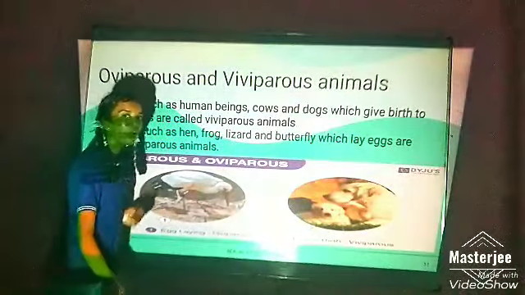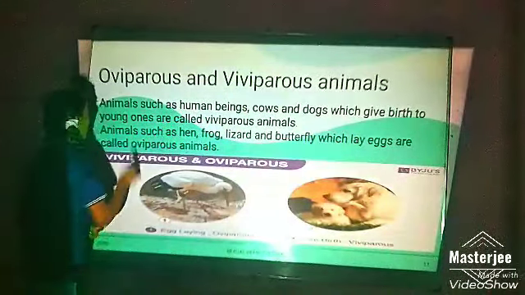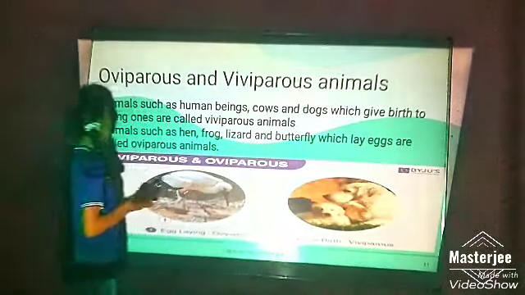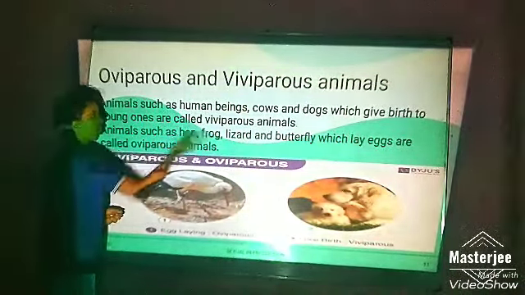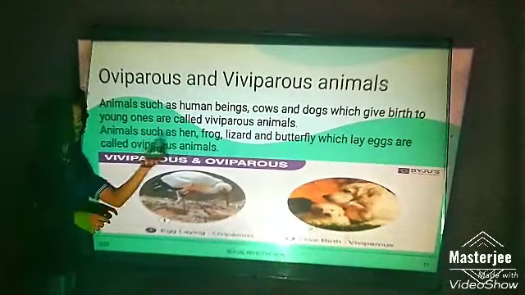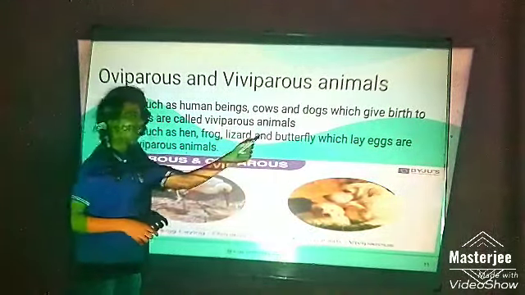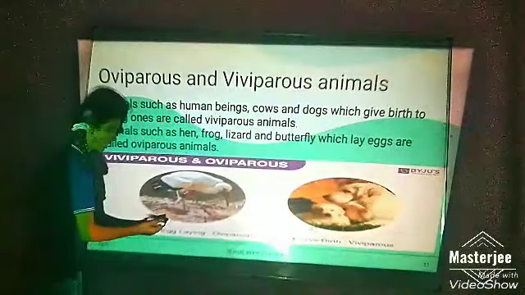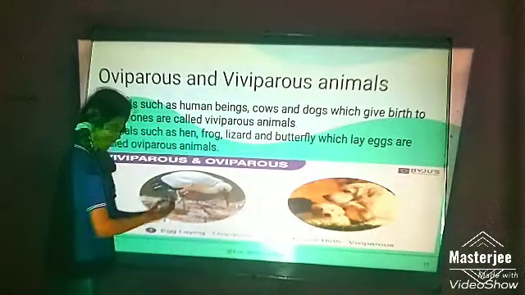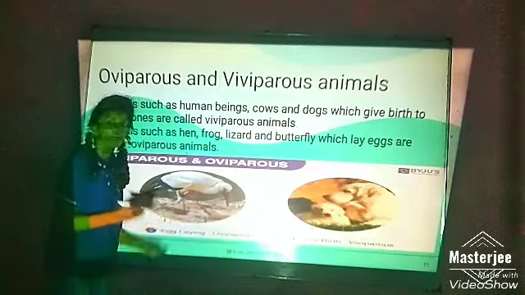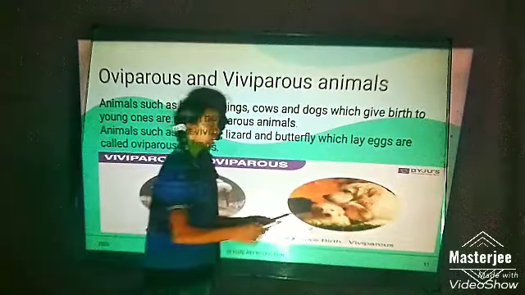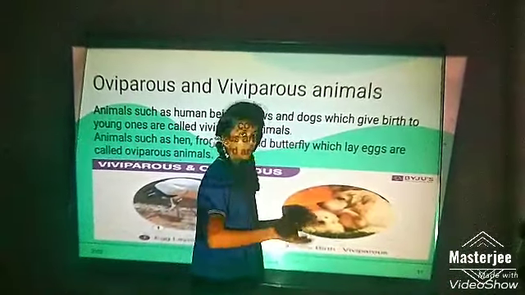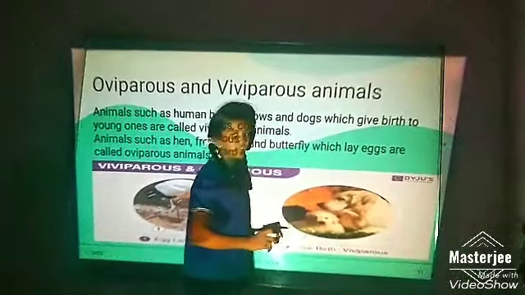Oviparous and viviparous animals. Animals such as human beings, cows and dogs which give birth to young ones are called viviparous animals. Animals such as hen, frog, lizard and butterfly which lay eggs are called oviparous animals. Here, this is a crane which lays eggs, and from those the chicks grow. And here, this is a dog, which is a mammal that gives birth to puppies, the small ones.